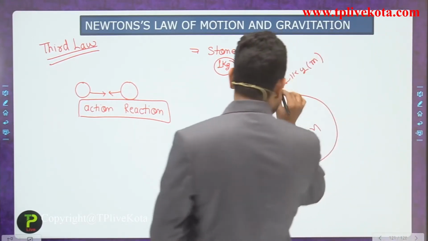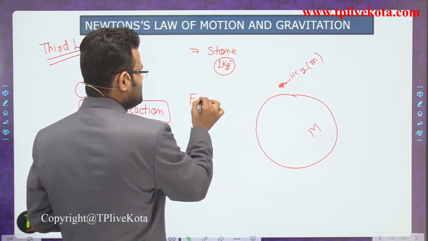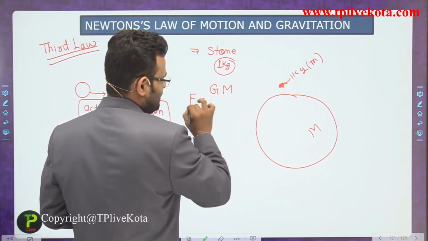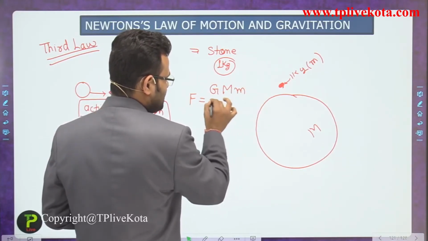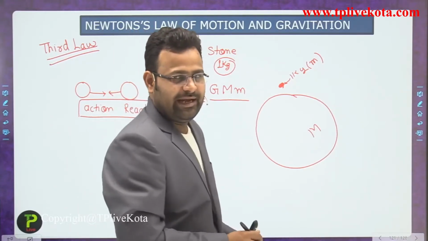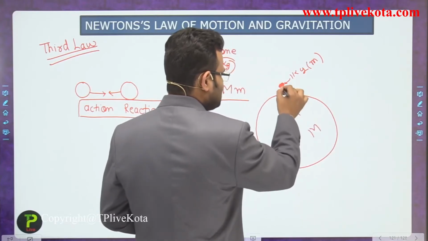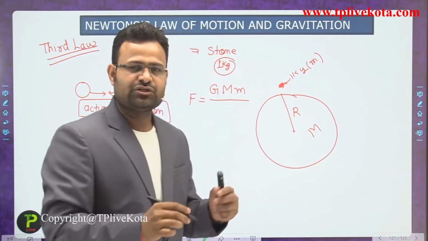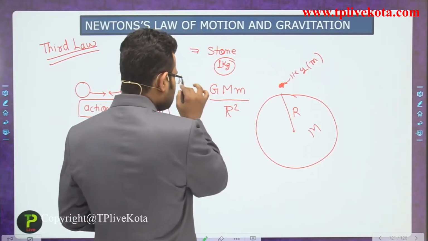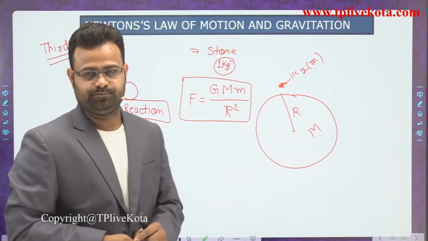So what is the gravitational force between them? The gravitational force is G times capital M, the mass of the earth, times small m, the mass of our body, divided by the distance squared. Assuming the distance is the radius of the earth, whether 1 meter, 2 meter or 5 meter, we approximately use the radius r square. That amount of force is applied on both bodies.